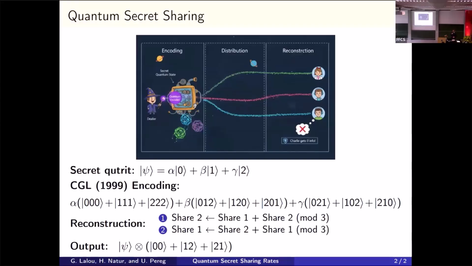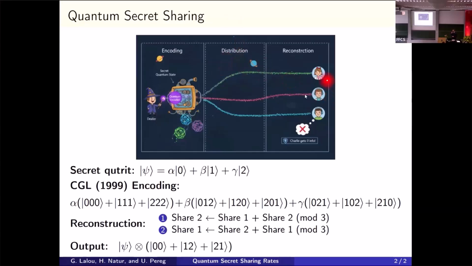The dealer has a certain quantum state that he would like to share with some parties, where he sends some partial information about this secret to each one of the parties, and only if a certain subset of these parties collaborate can they decode the secret. For example, in this setting, we have a dealer that creates a certain quantum state, which is a qubit in this case, psi, and he sends a quantum particle to each one of the parties, Alice, Bob, and Charlie. In this case, only subsets of two or more can decode the secret.